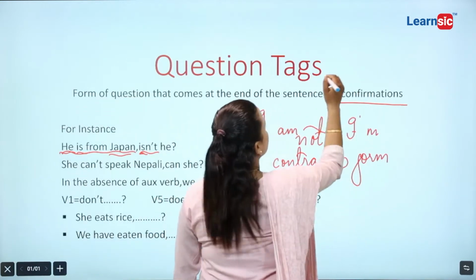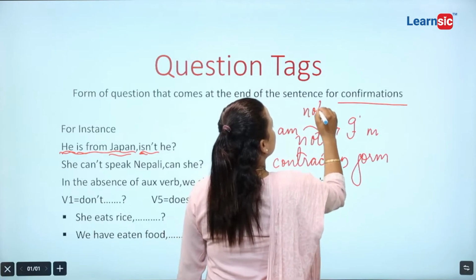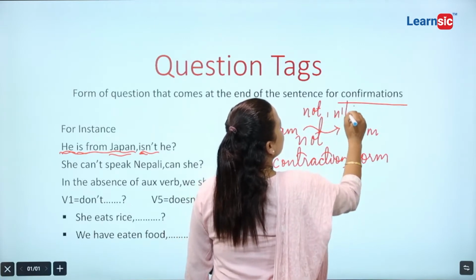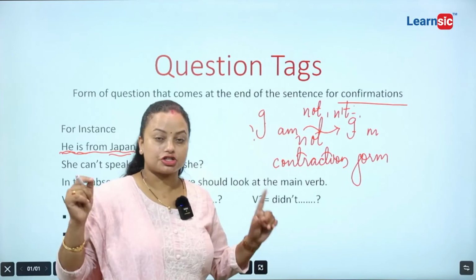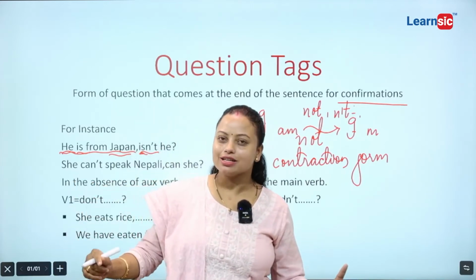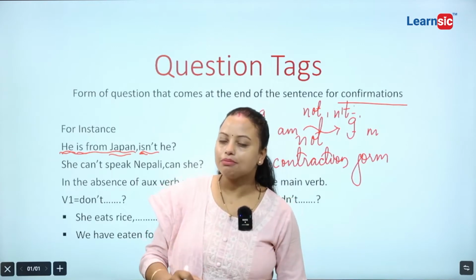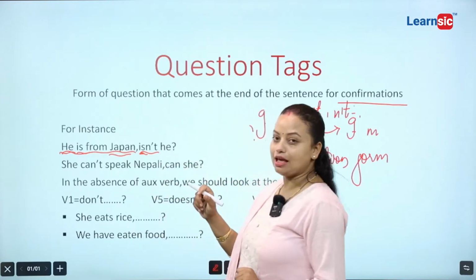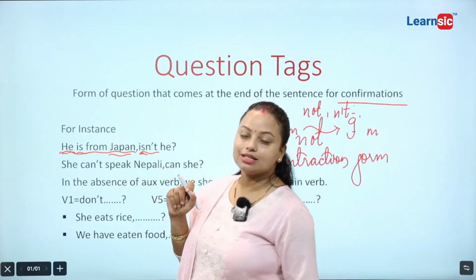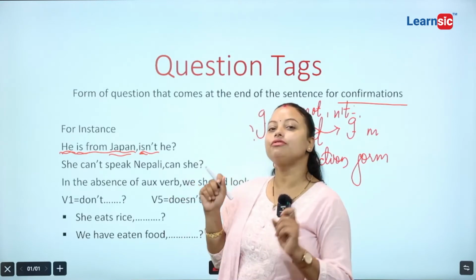You have to write in this way. So you are strictly prohibited from writing the full form of not. You have to write N apostrophe T, that is the contraction form of not.